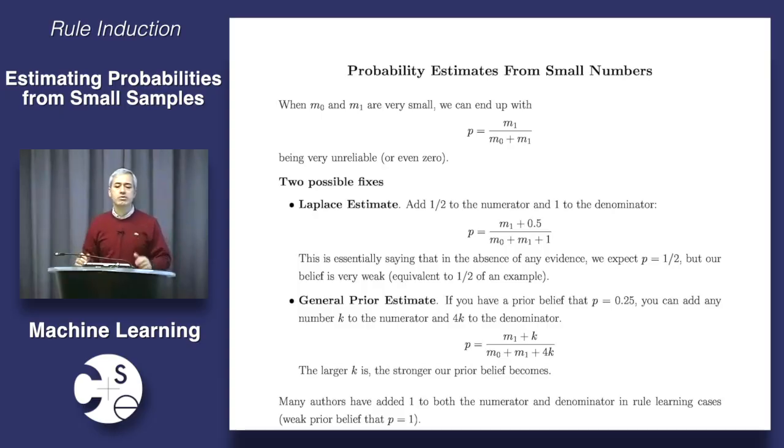Maybe I have some prior reason to believe that the sun rises some percentage of the time. Now let's say I'm building a rule for spam and 90% of my email is spam, right? Why should I start my rule with the assumption that it's going to be 50-50? That seems silly, right? We know it's not going to be 50-50, right? So what might I do instead? We're looking at a generalization of the Laplace estimate, right? What could I have here instead of 0.5 and 1?